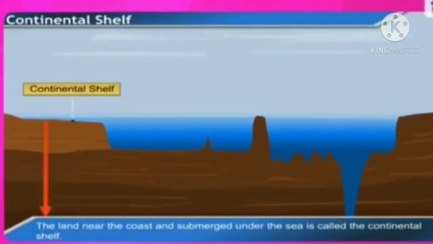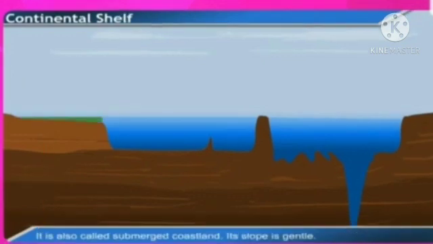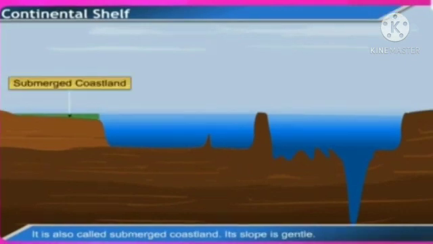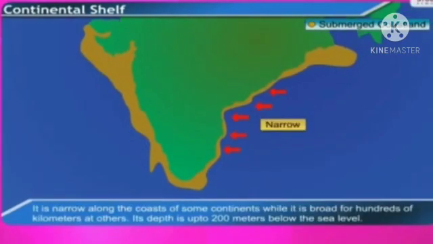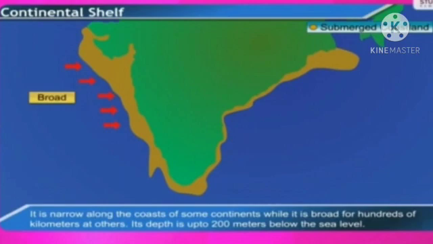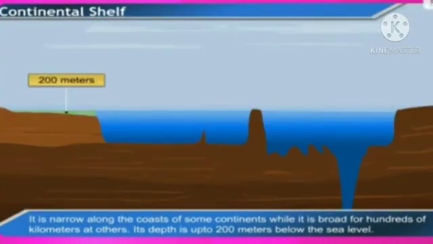Continental shelf. The land near the coast and submerged under the sea is called the continental shelf. This is the shallowest part of the ocean bed. It is also called submerged coastland. Its slope is gentle. The extent of the continental shelf is not uniform everywhere. It is narrow along the coast of some continents while it is broad, for hundreds of kilometers, at others. Its depth is up to 200 meters below the sea level.